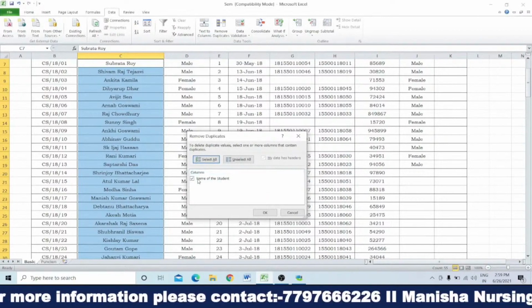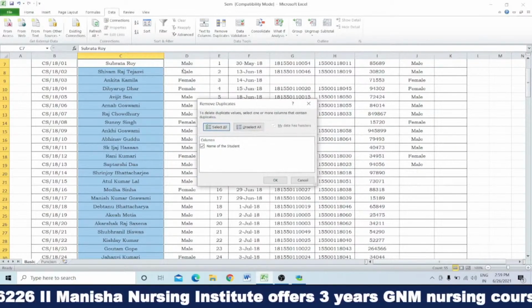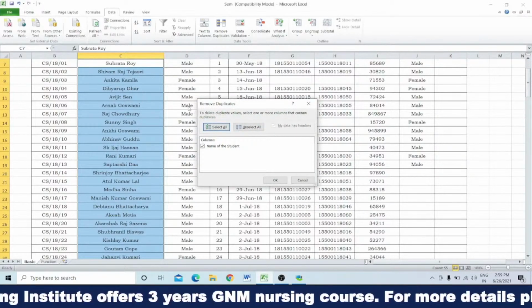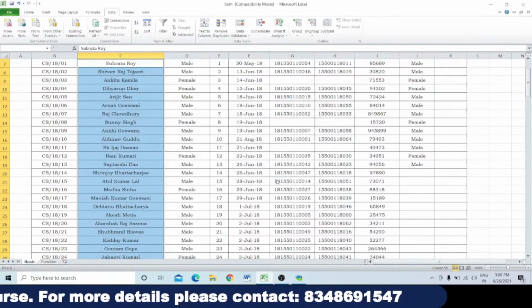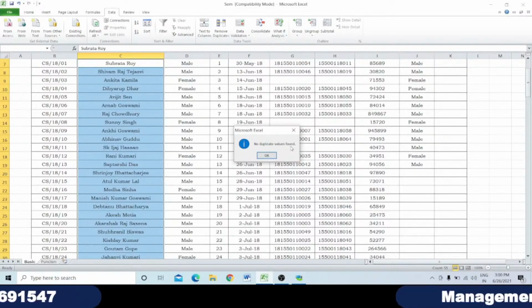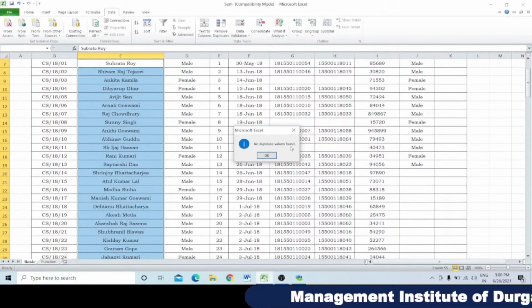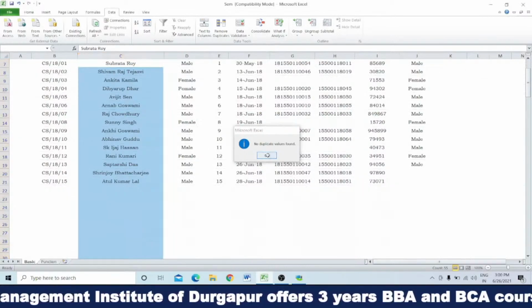Now see, it is given name of the student. At the top of the column, you can see it is given, it was name of the student. So click OK. Yes, it is showing no duplicate value found. That means within this column there is no duplicate data. So it's okay, no duplicate data.